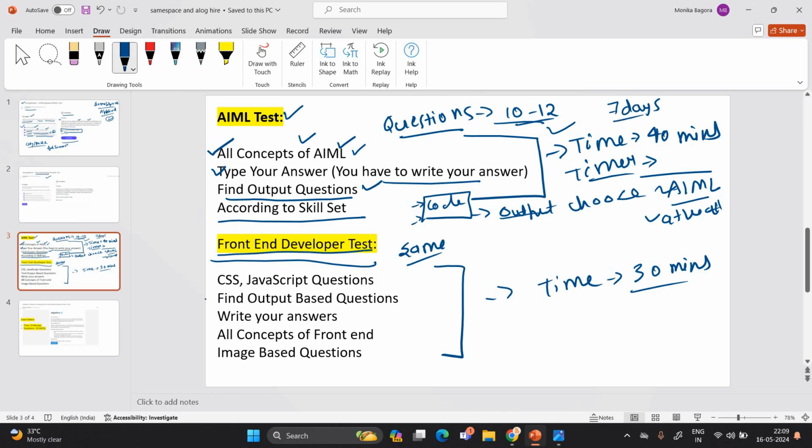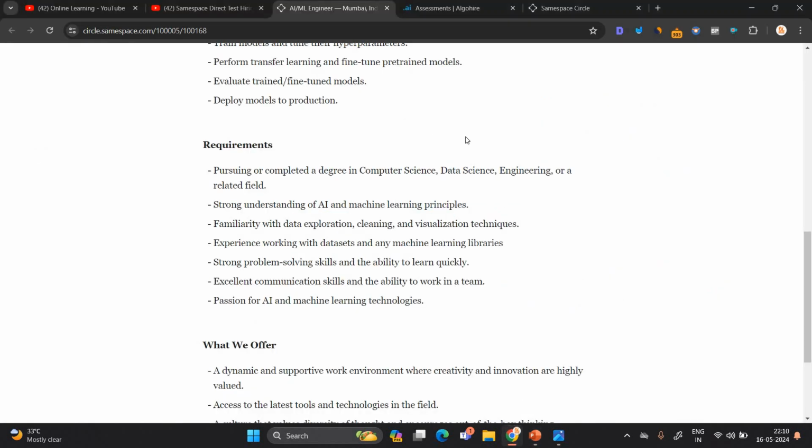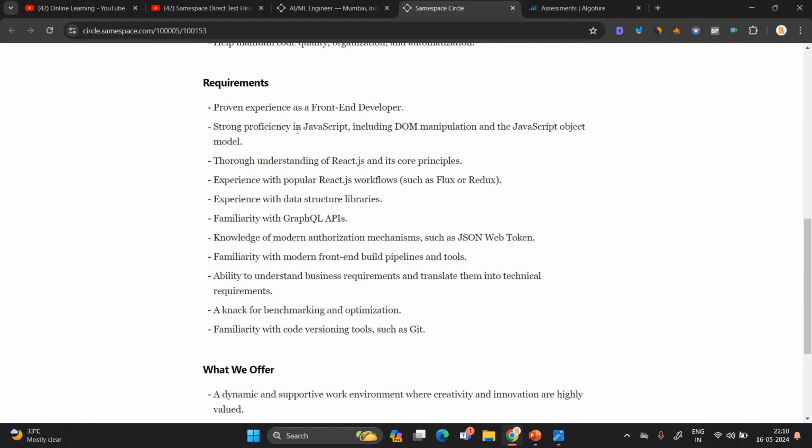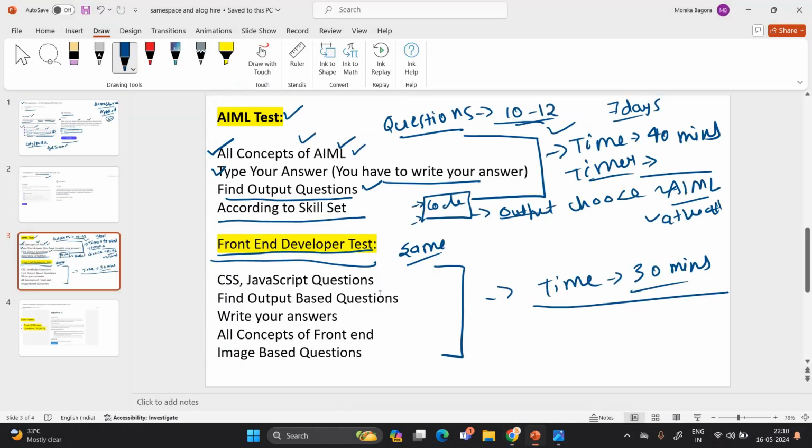Next is the front-end developer test, where the time is 30 minutes. What do they mention for the front-end developer? You have strong proficiency in JavaScript, and knowledge of React.js workflows such as Flux, Redux, data structure libraries, and JSON. These requirements will be converted into CSS and JavaScript based questions and find-output based questions. The question will be there and you have to write your answer.